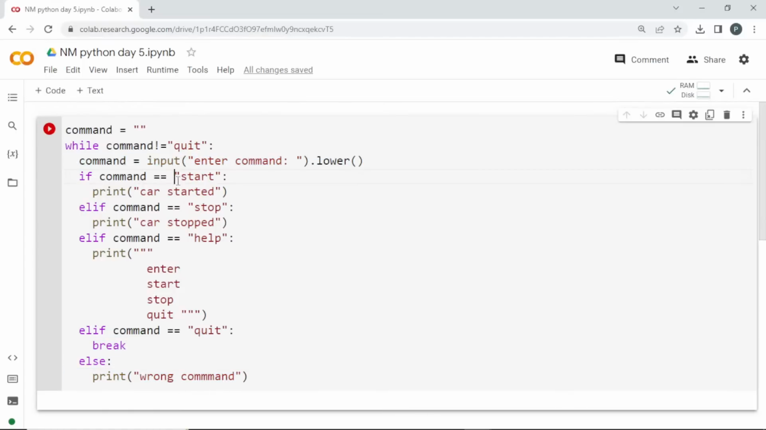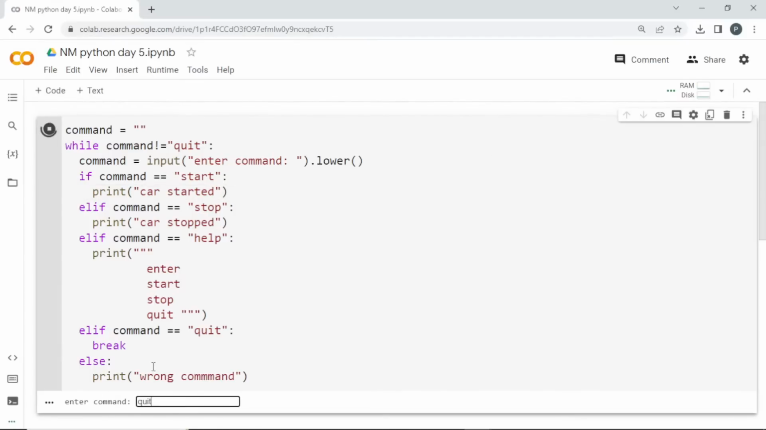But see here, when I enter start, it is telling car started. And if I enter start again, it is again telling car started, which is not logically correct. So in that sense, let me restructure this code.